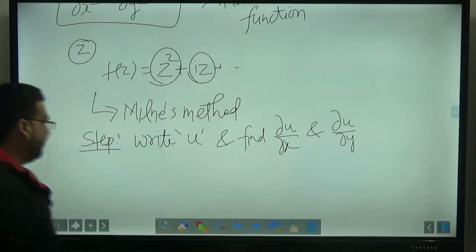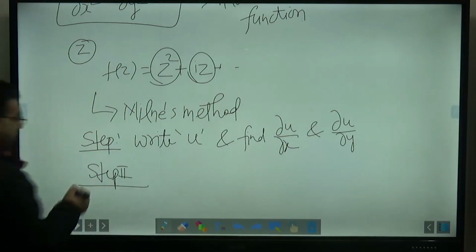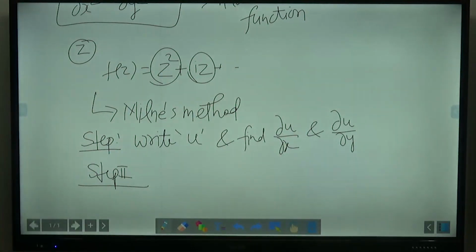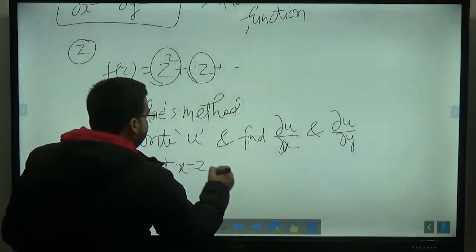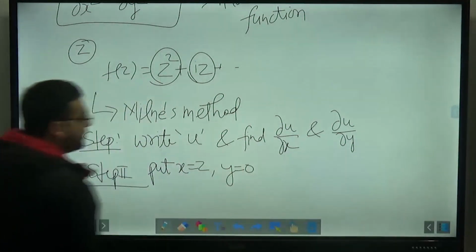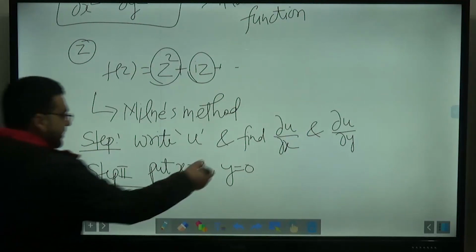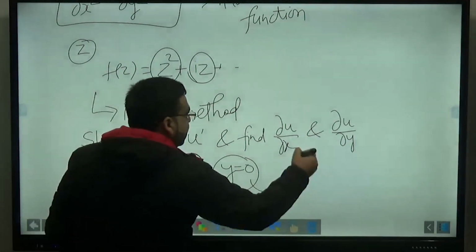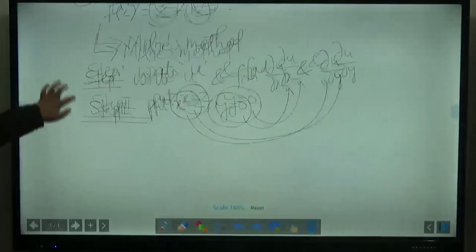The partial derivative. Step number 2: after writing this, I told you to put x equals z and y equals 0 in the Milne's method. Whatever you have got, put x equals z and y equals 0.